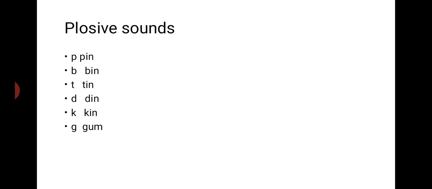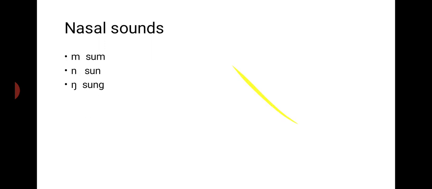Okay, so let's start with plosive sounds. P, b, t, d, k, and g. P as in pin, b as in bin, t as in tin, d as in din, k as in kin, and g as in gum. Nasals: m as in sum, n as in sun, ng as in sung.